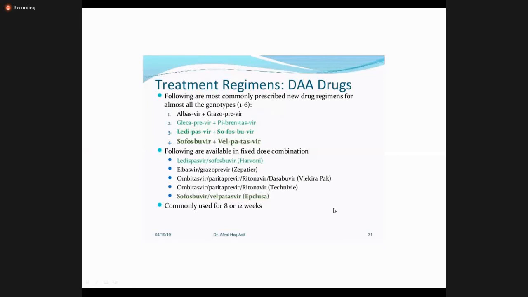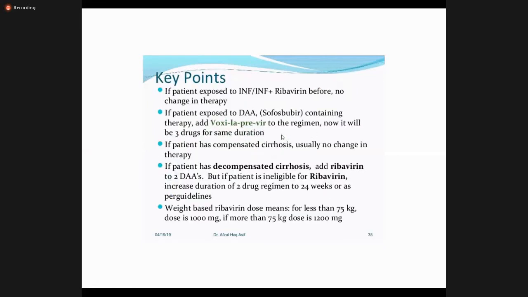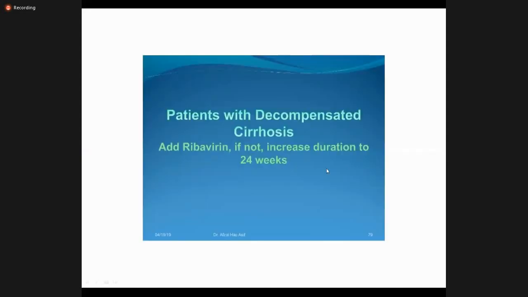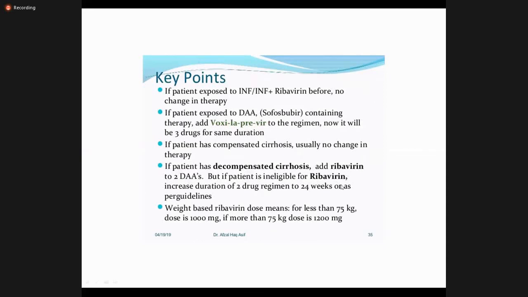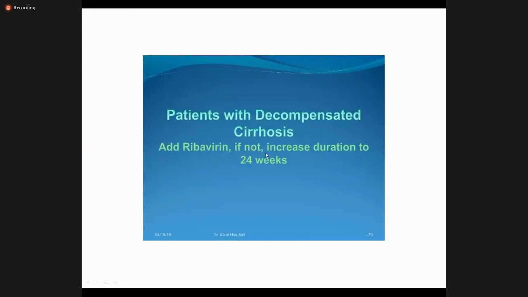If the patient has already developed decompensation, you can add ribavirin. It is again a very effective drug against hepatitis C. So remember this point: if the patient has decompensated cirrhosis, add ribavirin to 2 DAAs. If you cannot add ribavirin because of low hemoglobin, because ribavirin causes hemolytic anemia and drops the hemoglobin level, then we can increase the treatment duration to 24 weeks.